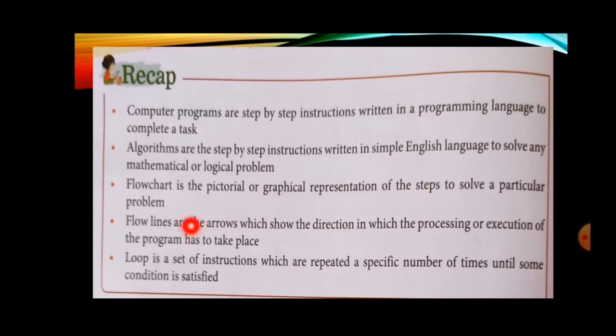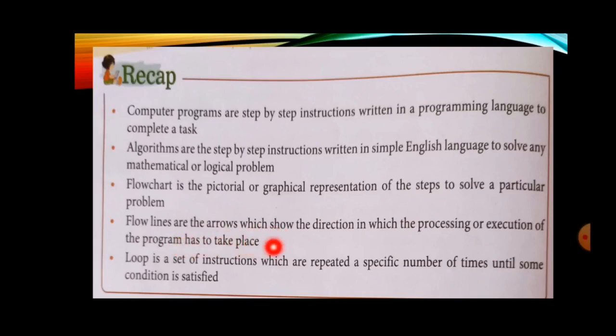Always remember, we never use a simple line, we always use an arrow, because an arrow indicates direction: top to bottom, bottom to top, left to right. So flow lines are the arrows which show the direction in which the processing or execution of the program has to take place. It means your flowchart is moving from top to bottom, left to right, like this.